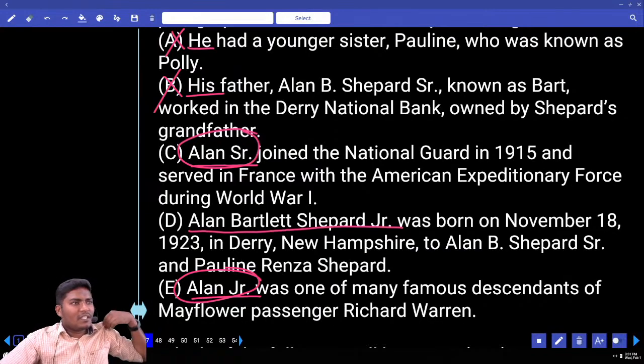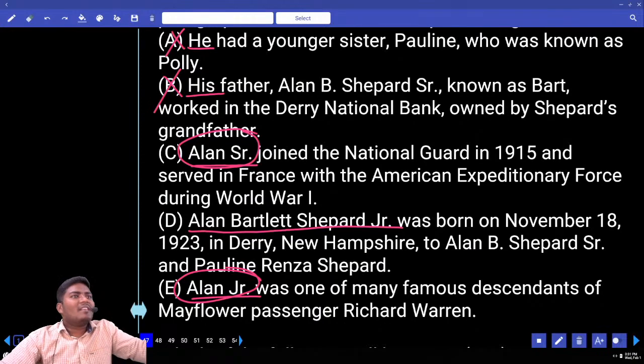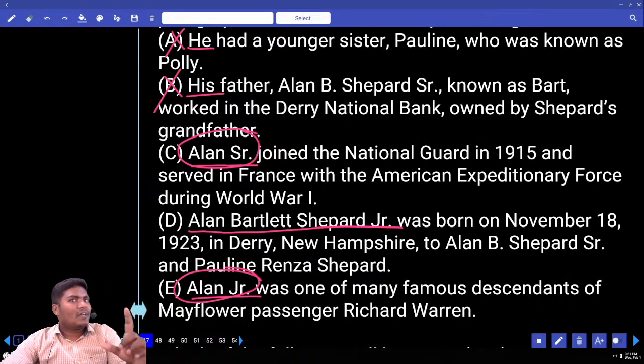So what he simply does is, have you seen the t-shirt of Neymar? What is written? Neymar Junior. Why? Is it because he is junior in studies? No, that is his name. And his father's name would be Neymar Senior or some other person's name. So that is how the relationship goes on. The father's name is added as senior and the son's name is added as junior. We should have this awareness first.